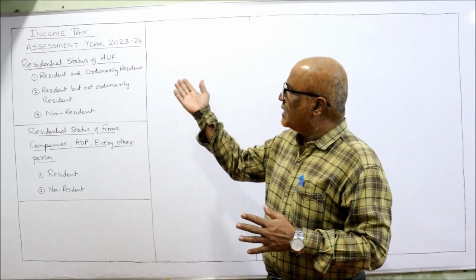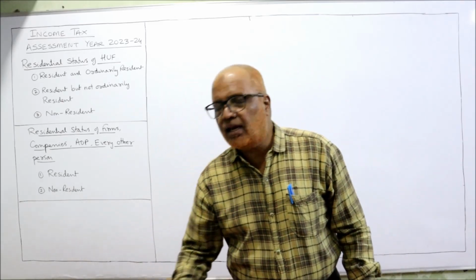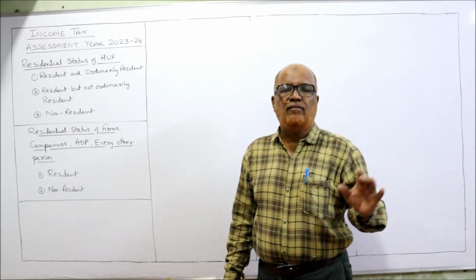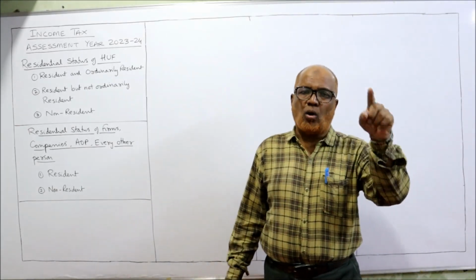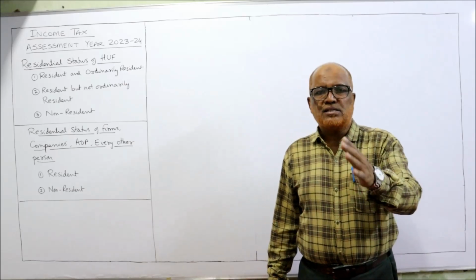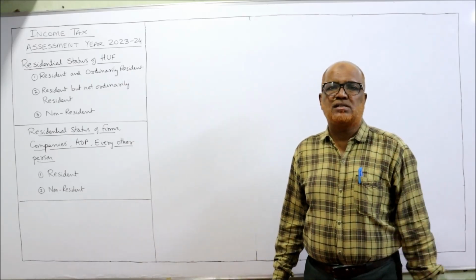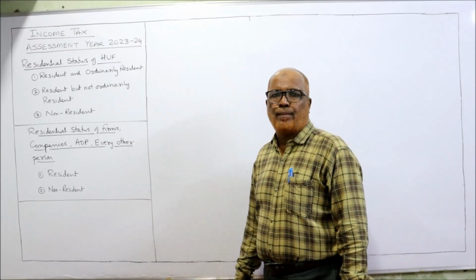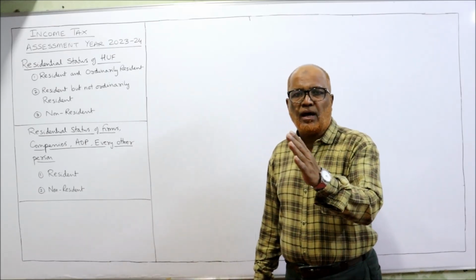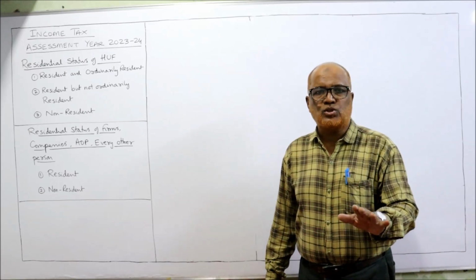So first of all, residential status of HUF. Again, just like individual, we have Hindu undivided family as resident and ordinary resident, resident but not ordinary resident, or non-resident. These three categories we have for HUF. So for individual and HUF, same procedure is there.